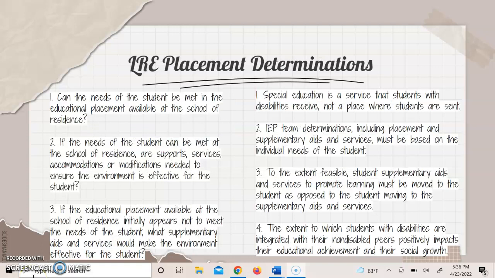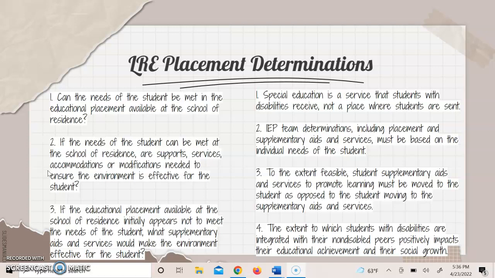And now we have LRE Placement Determinations. Here, in List 1, the following questions must be addressed in discussions concerning the student's placement determinations. First, we must ask ourselves, can the needs of the student be met in the educational placement available at the school of residence?